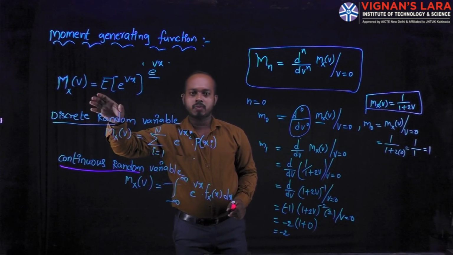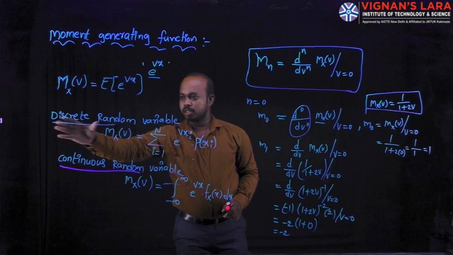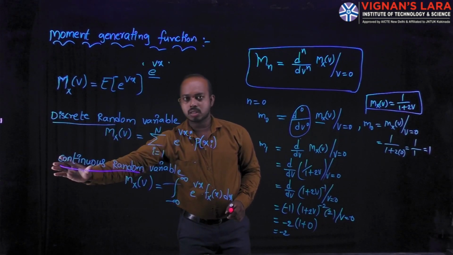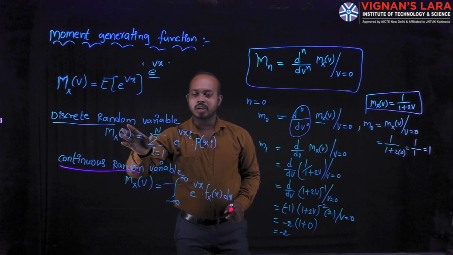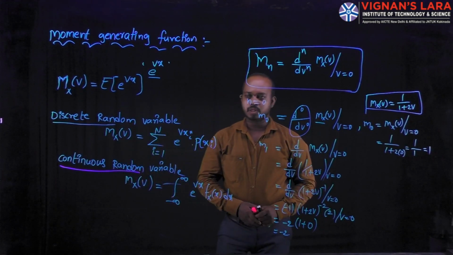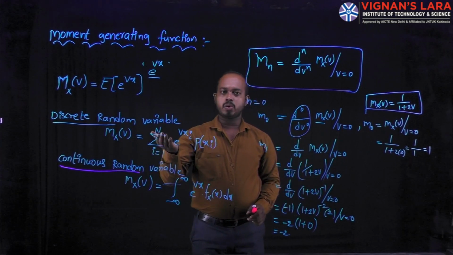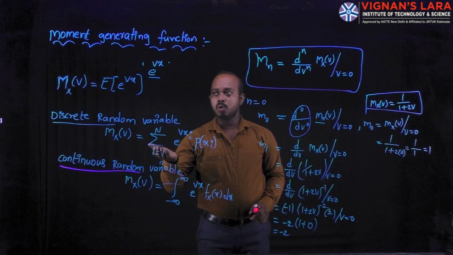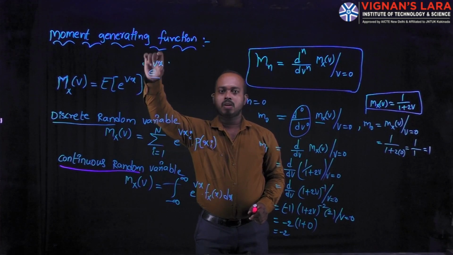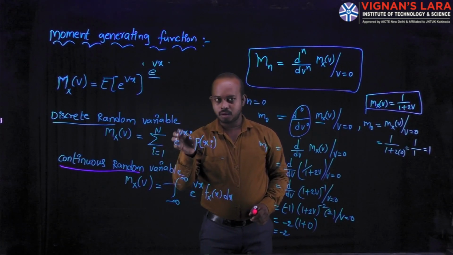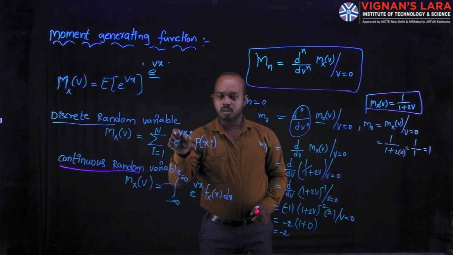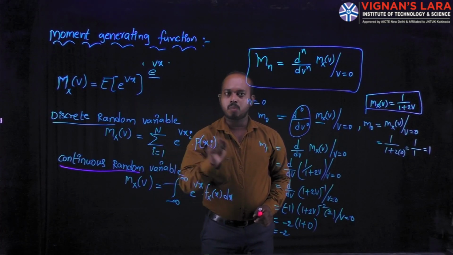This moment generating function can be written for a discrete random variable as well as a continuous random variable. In case of a discrete random variable, we use the summation, i is equal to 1 to n, of e power vx into probability of xi.